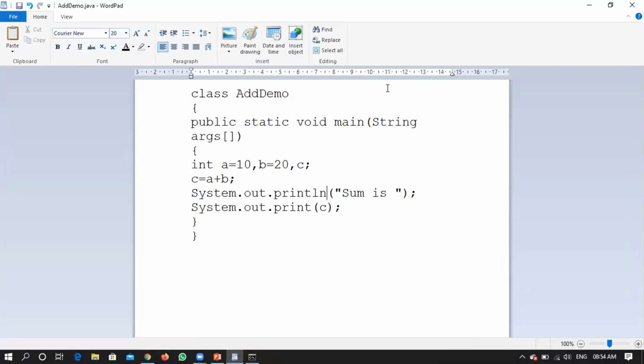I already told you we will be modifying this program in a number of ways. If you are clear with whatever I have explained now, or if you have any questions, you ask. If not, we will modify this one. Till now, we have just shown you the difference between println and print. If you are clear with println and print, then I will go for further modification.